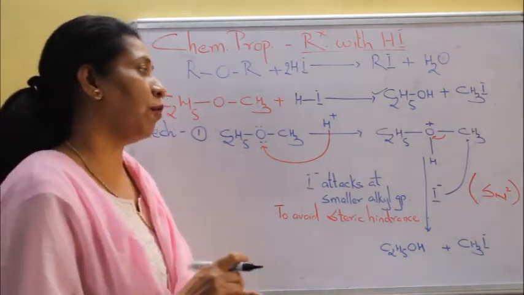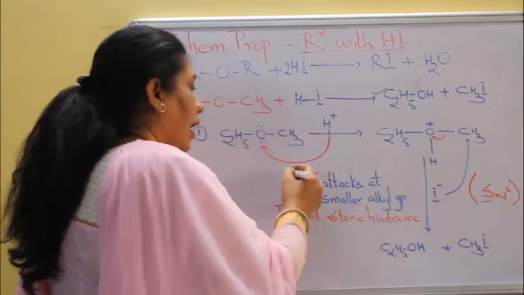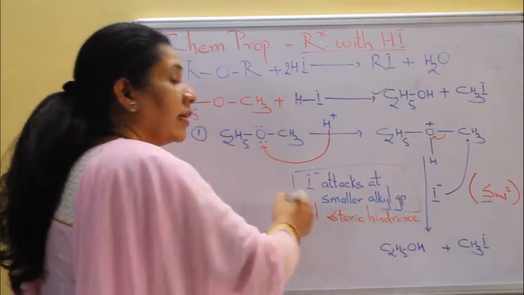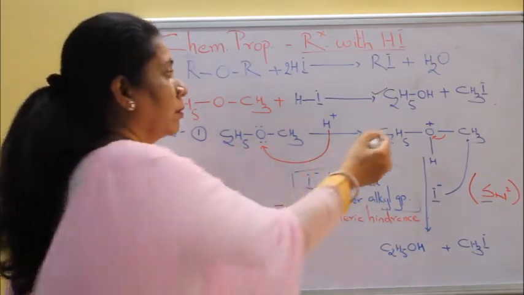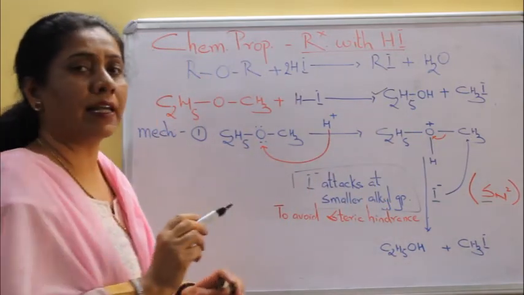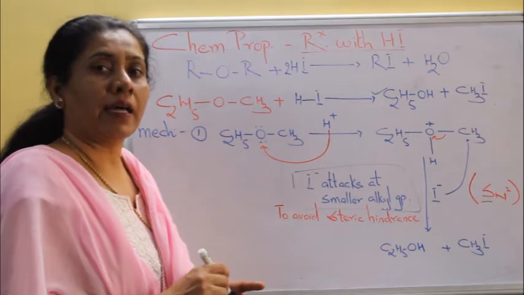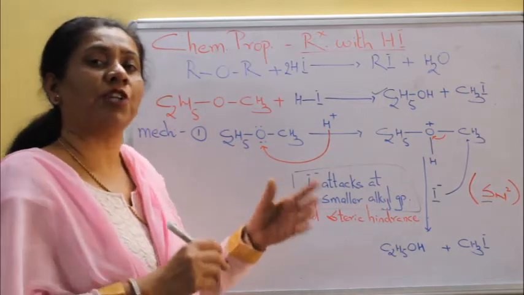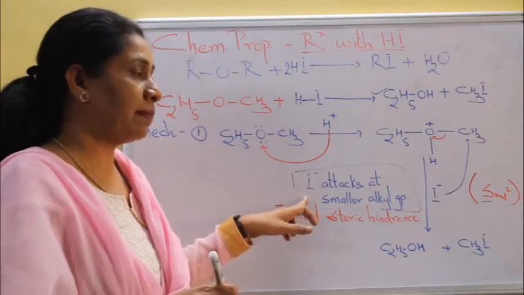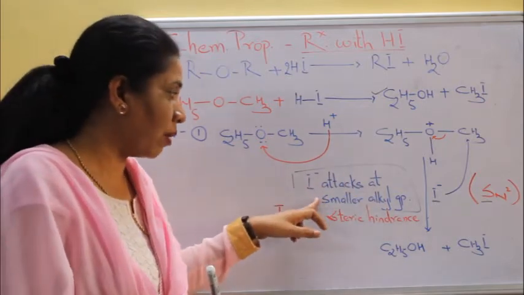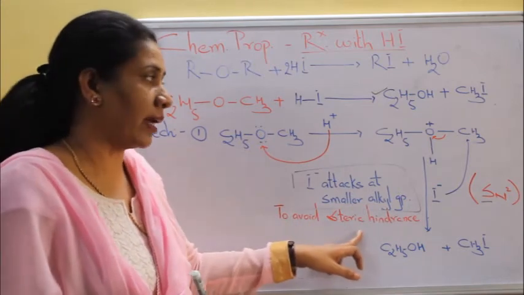This step follows SN2 mechanism and I minus attacks on the smaller alkyl group. यहाँ हमें देखना होगा दोनों alkyl groups में से कौन सा alkyl group small है size में. ऐसा इसलिए क्योंकि steric hindrance smaller alkyl group के size से कम होगा. तो I minus attacks at smaller alkyl group to avoid steric hindrance.